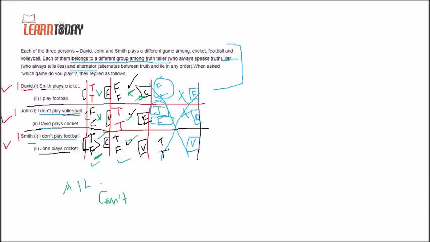The third question: if they ask who is the liar, or who is playing football or volleyball, such a question cannot be answered because it's opposite in both cases. So in that particular situation, 'cannot be determined' will be the answer. I hope this will solve your problem. Thank you.